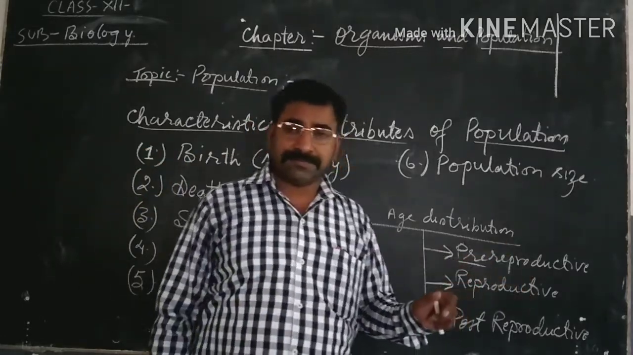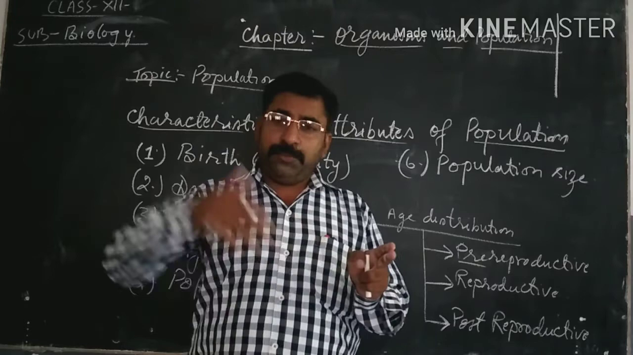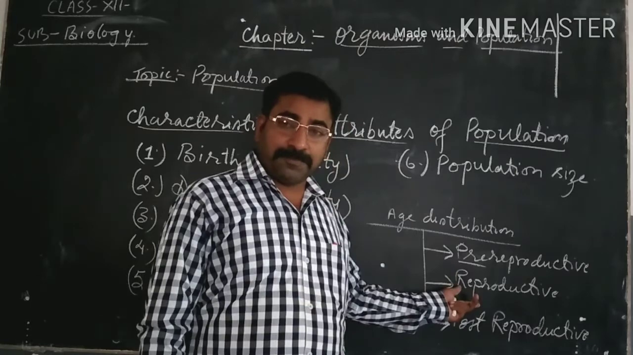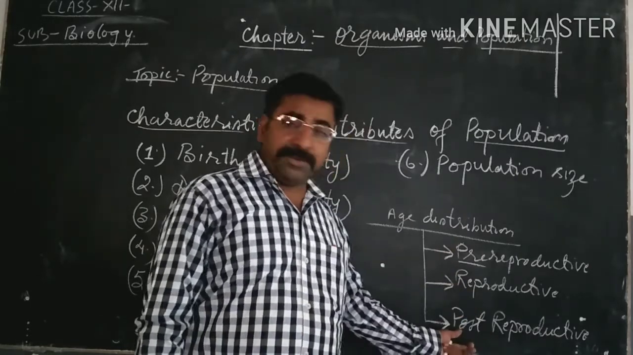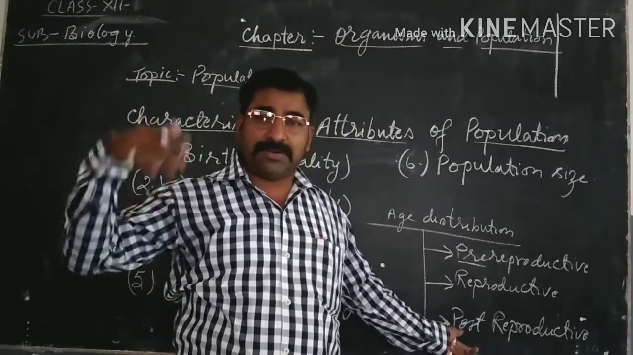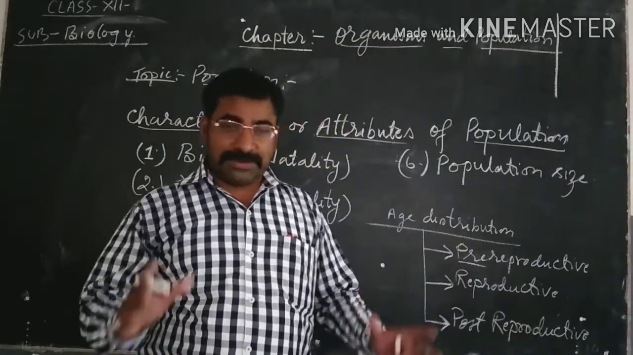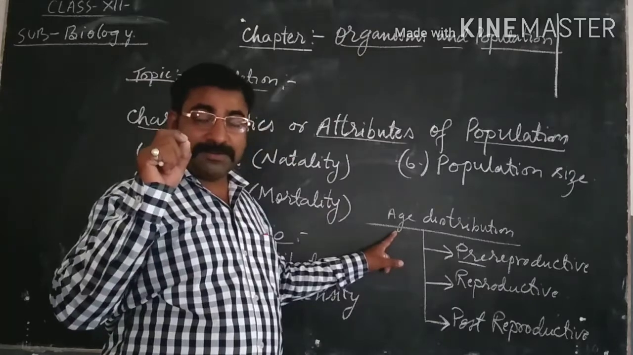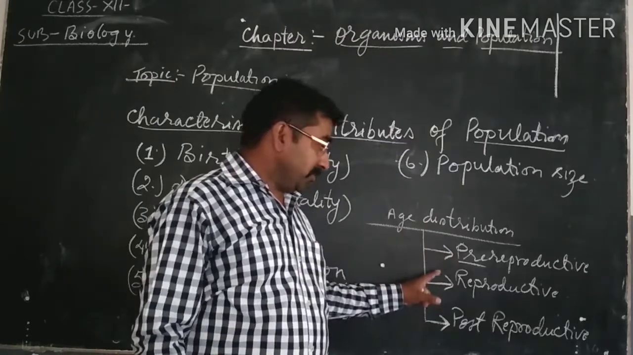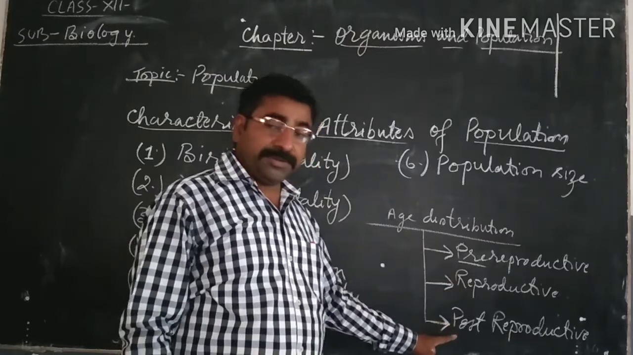Now, individuals between the age of 18 to 50 years form the reproductive age group, and individuals beyond 50 to 100 years, or 80 or 85 years, are in the post-reproductive age group. So that is also an important characteristic feature or attribute of population, that is age distribution, and age distribution includes pre-reproductive group, reproductive group, and post-reproductive group.